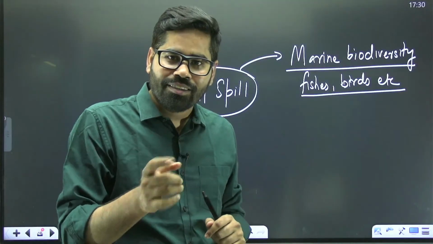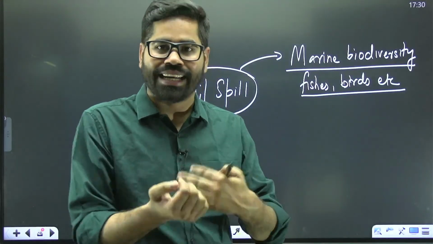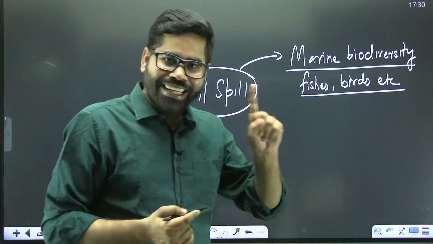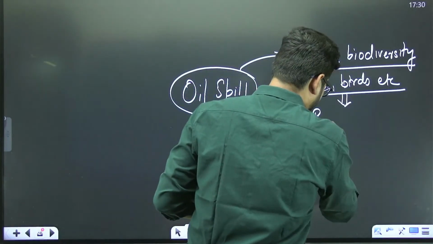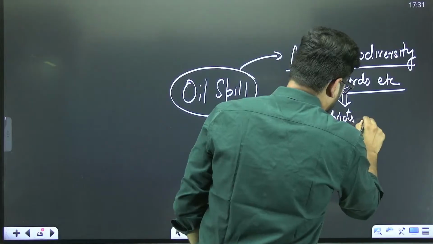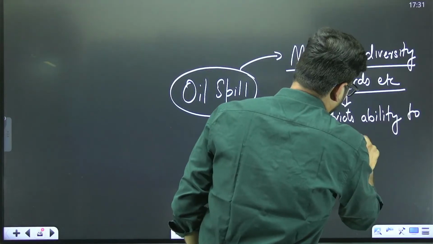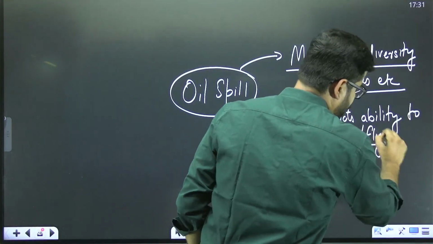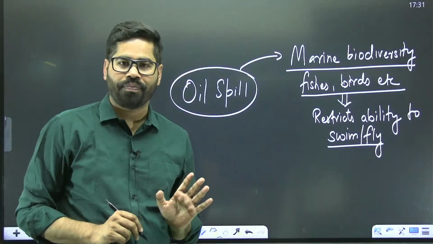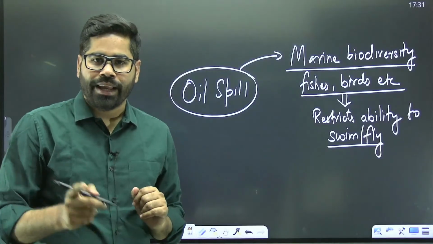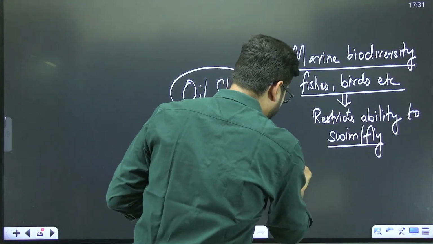You know that water comes off easily, but oil doesn't come off the surface or the skin easily. So this oil especially restricts the ability to swim or fly. It is going to restrict their ability to swim or fly. Okay, so that is one part. Second part, we will also see the bioaccumulation of toxic substances.